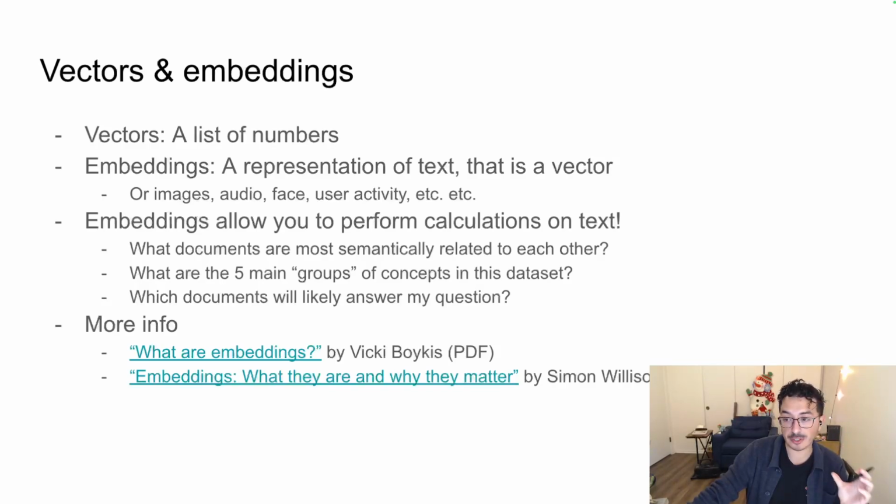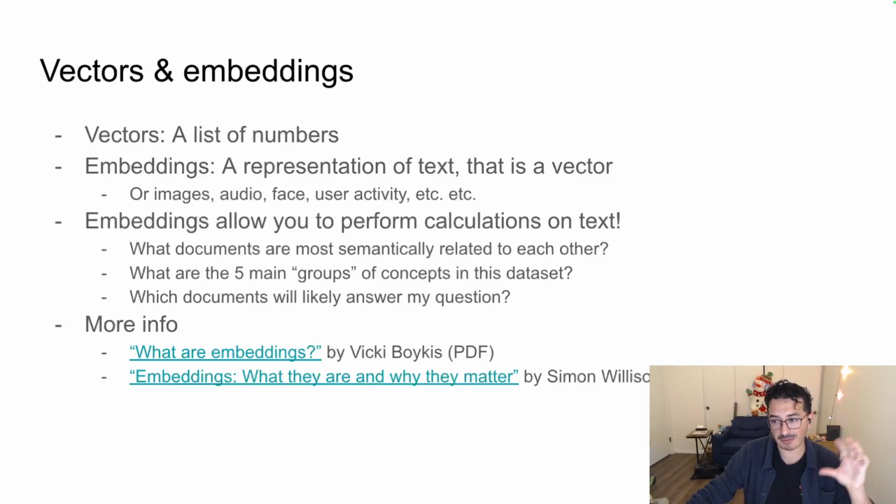And these embeddings allow you to perform calculations on text. So it's kind of like a calculator for words. That's how I like to describe it. So you could answer questions like, if you have a bunch of documents and you have embeddings of those documents, where documents means any type of text, whether that's blog posts, chat messages, internal documentation for your company or whatever, what documents are most semantically related to each other? If their embeddings are similar, meaning if those vectors are similar, say by cosine similarity, that could possibly mean, based on the outputs of these embeddings models, that these documents are more closely related. Or you could answer questions like, what are the main groups of concepts in this data set?